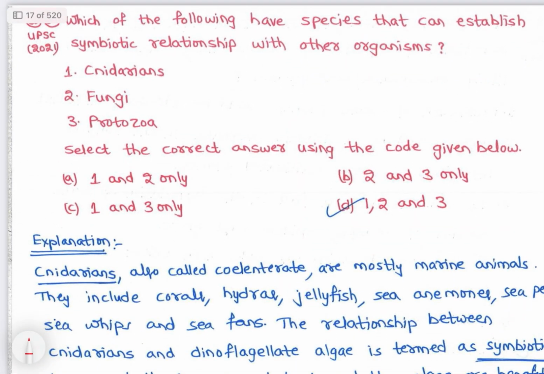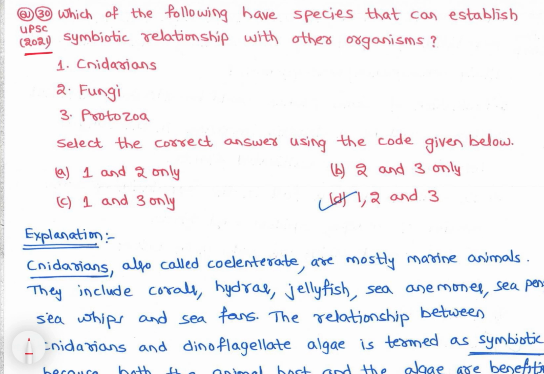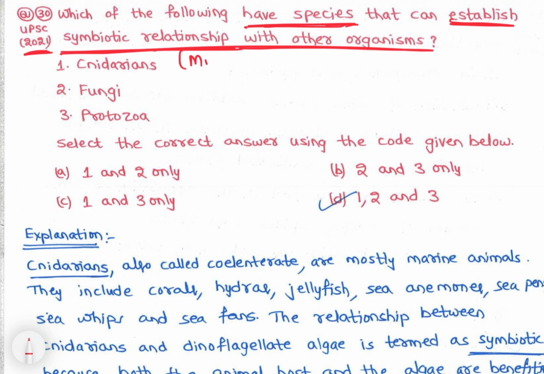See, in 2021 there is a question: which of the following species can establish a symbiotic relationship with each other? A symbiotic relationship is nothing but a mutual benefit relationship, that is positive and positive for both the species involved, right? So that is a mutual benefit relationship.